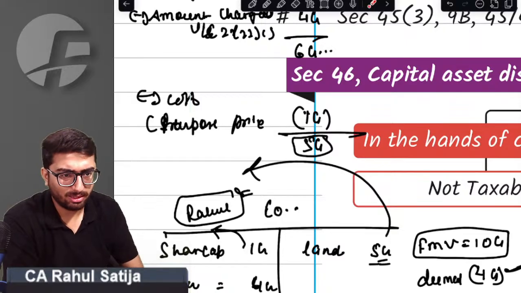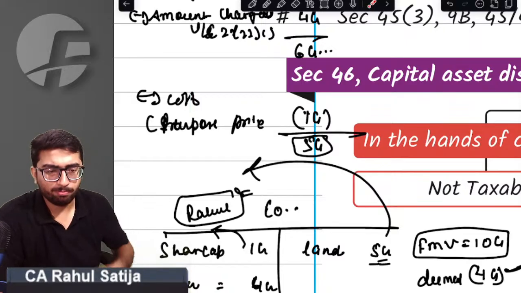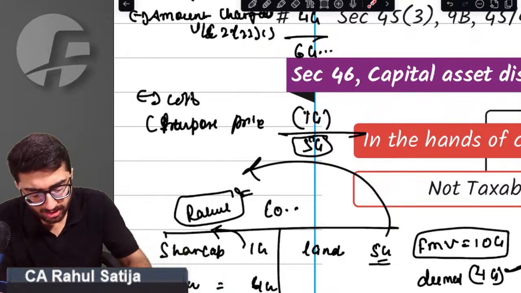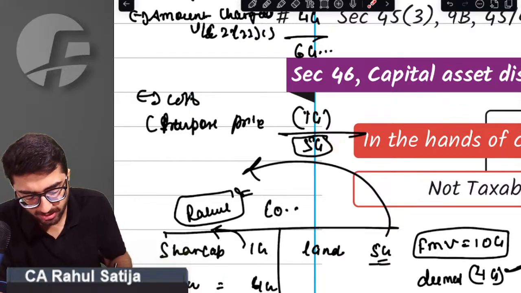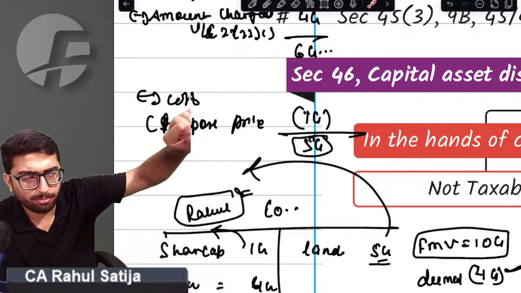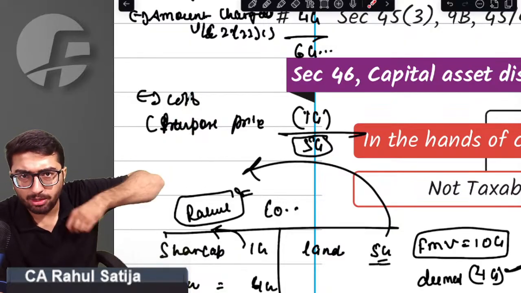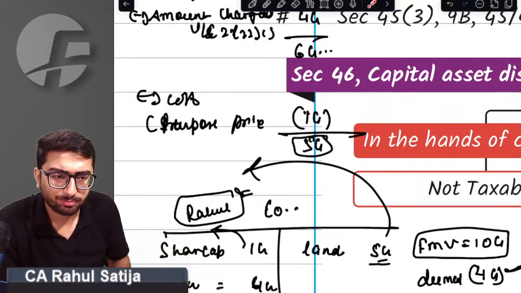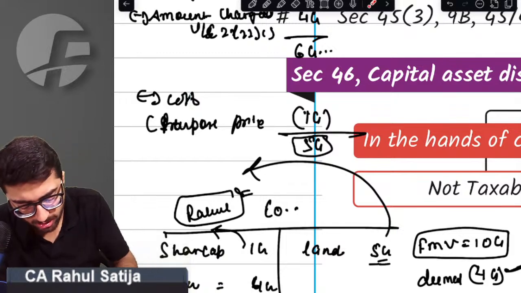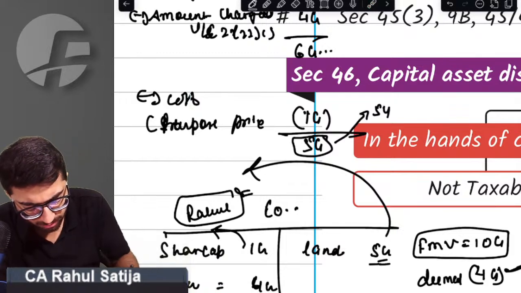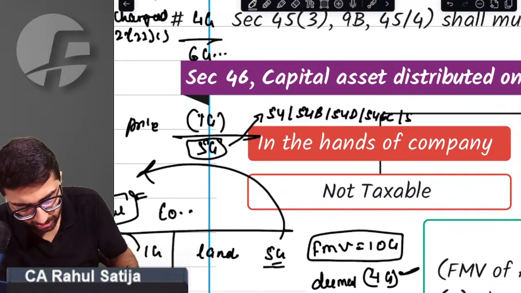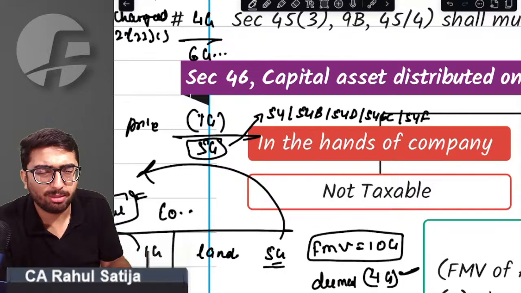Sir, yes, sir, clear. My doubt to all of you is, if I have capital gain of rupees 5 crore in case of liquidation, where assets are being distributed by the company to the shareholder, and capital gain arose in my hand, can I claim exemption under section 54, 54B, 54D, 54EC, 54F on this capital gain? Can I claim any of the exemptions?